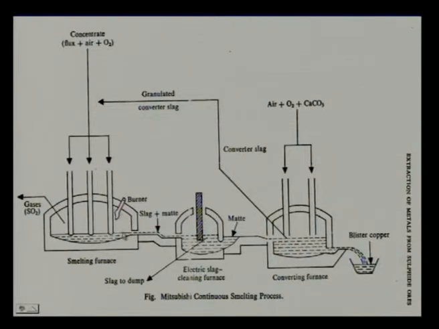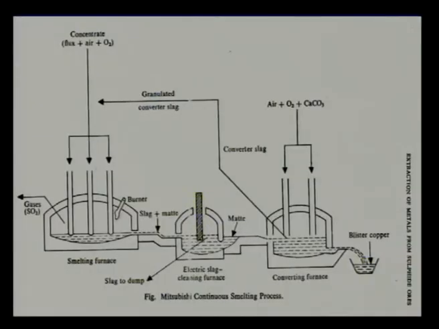Then the slag and matte flow out, because the next reactor is put at a lower level. So, these automatically flow out, and this intermediate chamber is called an electric slag cleaning furnace. It means you have got the slag and the matte, but the slag can be treated to get the right temperature under the right PO2 to recover all the copper, if there are any losses.